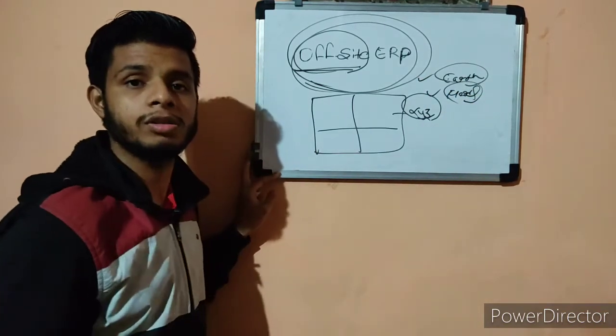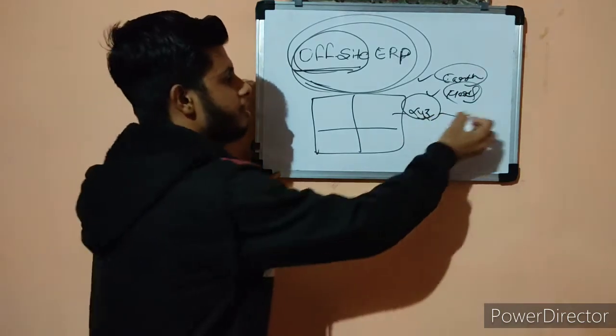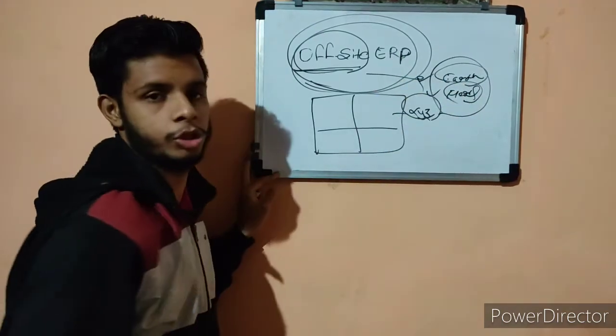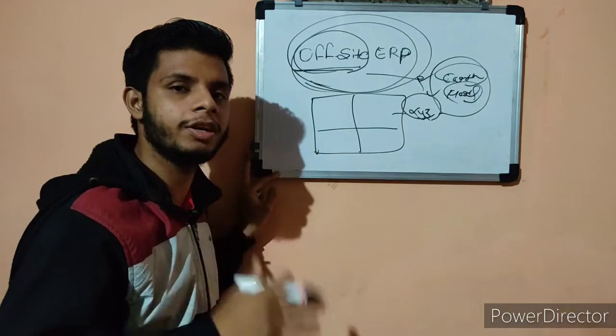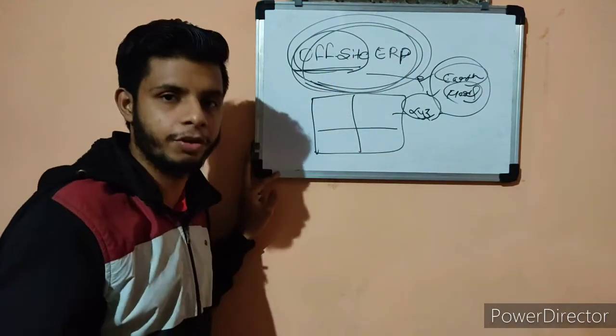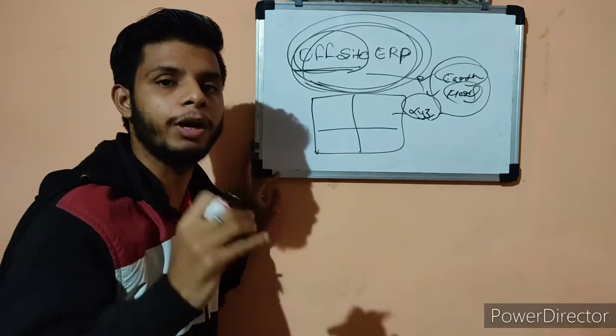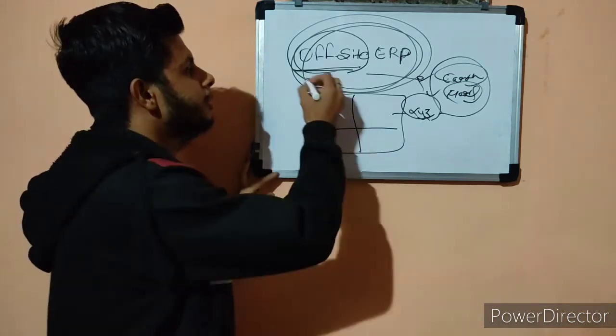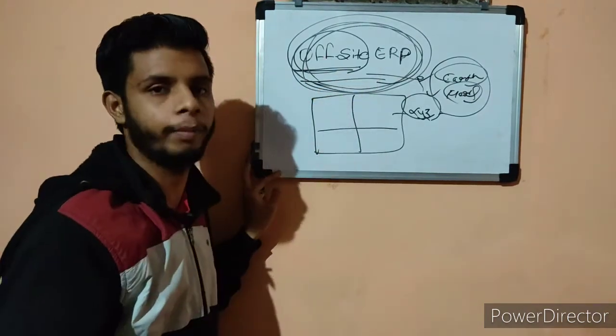Flood is also an offsite emergency. Okay, so these are some examples of offsite emergency response plans. Now, one important thing with regards to an offsite emergency plan: generally, it is not prepared by the safety officers or by any particular specific organization. Generally, it is prepared and provided by the government itself.